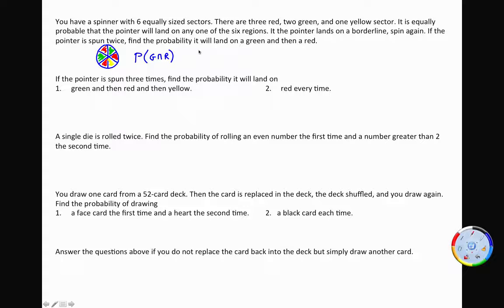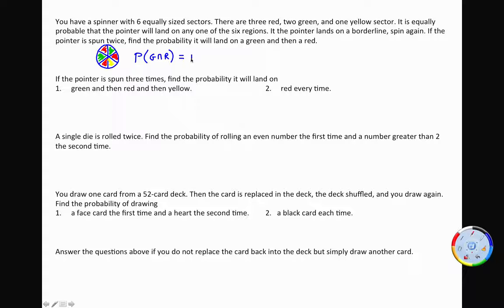If the pointer is spun once, the probability it's going to land on a green and a red is 0. None of these are green and red simultaneously at the same time. So pay attention to whether you're talking about one draw, one spin, or 2 or 3. So the probability it's going to land on a green and a red. These events are independent. One spin has no effect on the other spin.